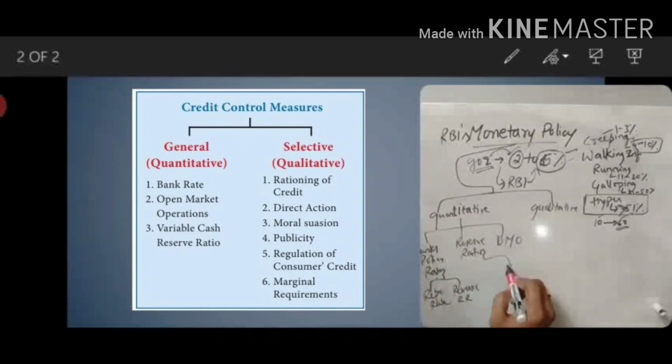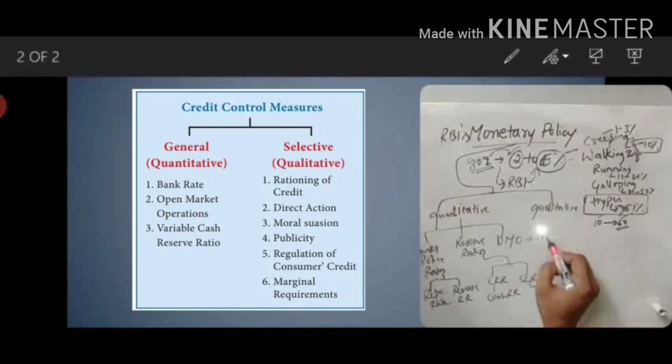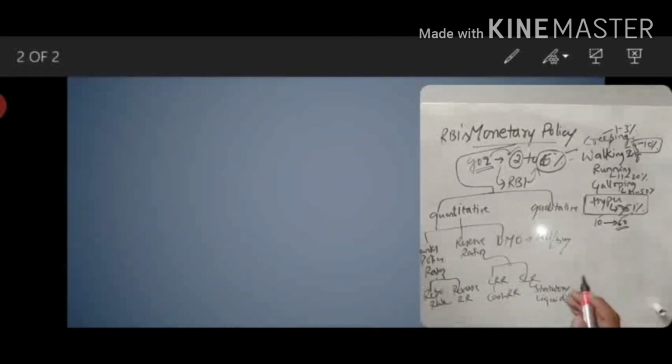Under reserve ratios there are two types: CRR, cash reserve ratio, and SLR, statutory liquidity ratio. Under open market operations, RBI will sell and buy government bonds. We will see in a while how, by using these tools, inflation and deflation will be controlled by RBI.